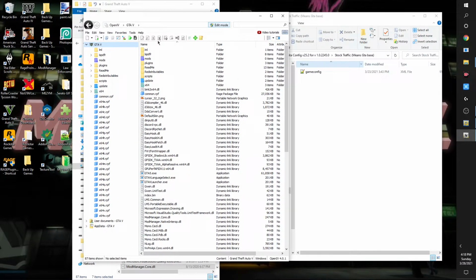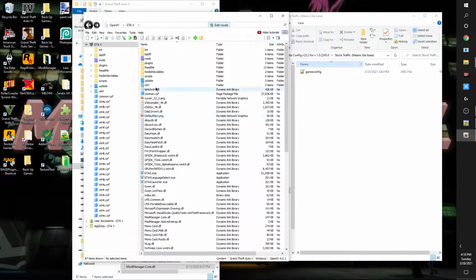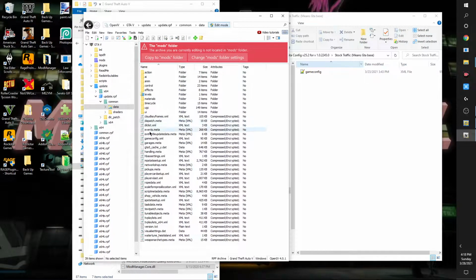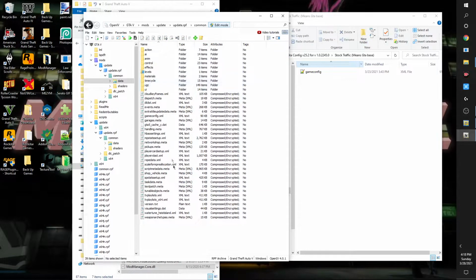All right, so the game config goes. All right, this will be your mods folder. Right now it's empty until you start putting mod folders in there. And the way you do that is by navigating to that particular location. So the game config is located in update RPF, common, data, and here you see game config. All right, so make sure you do copy to mods folder. All right, because if you drop it in here, that's the regular GTA 5 game config that you are overwriting. The game version, the actual game version, not the modded version.